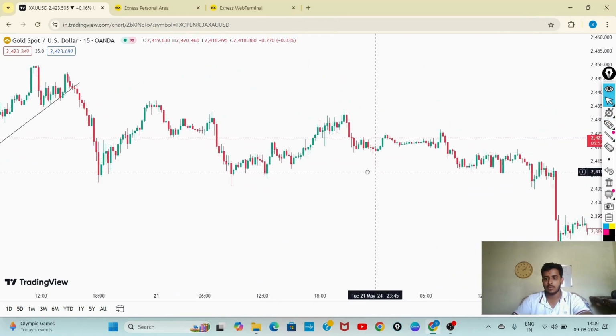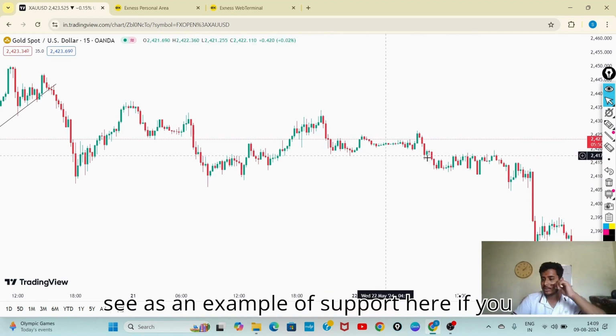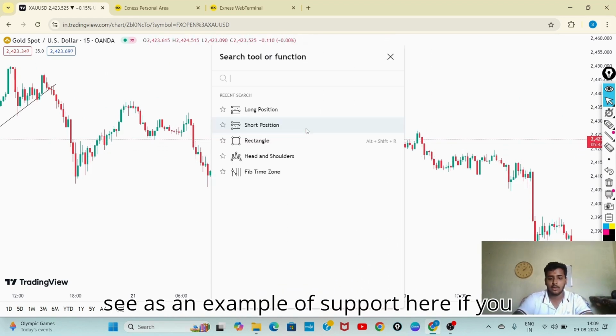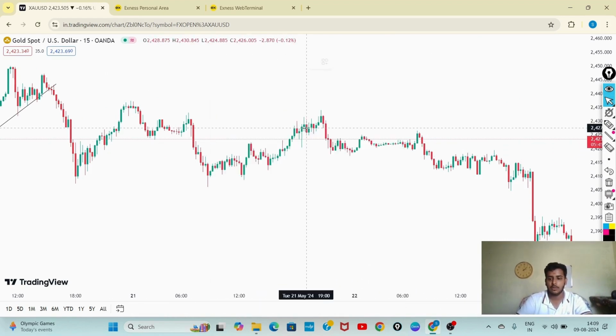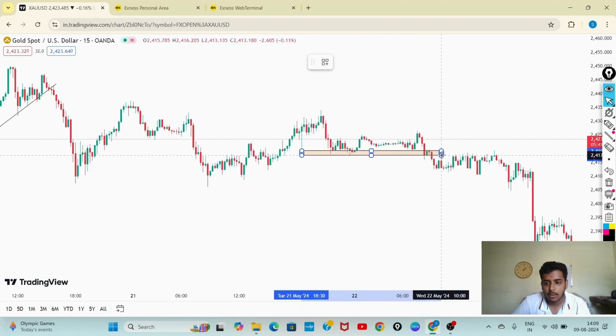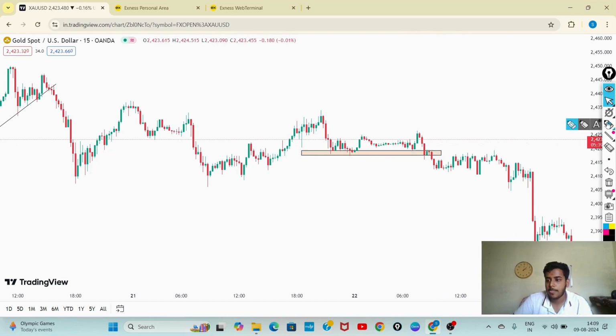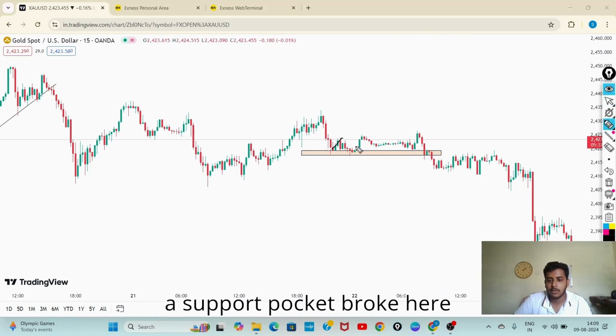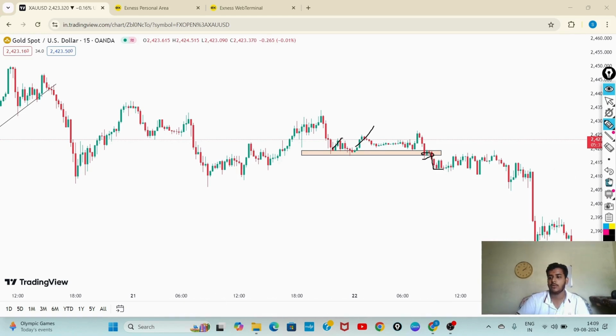Let's see another one. Here's an example of a support. If you see here, a support, the market broke here, took rejection, and went down.